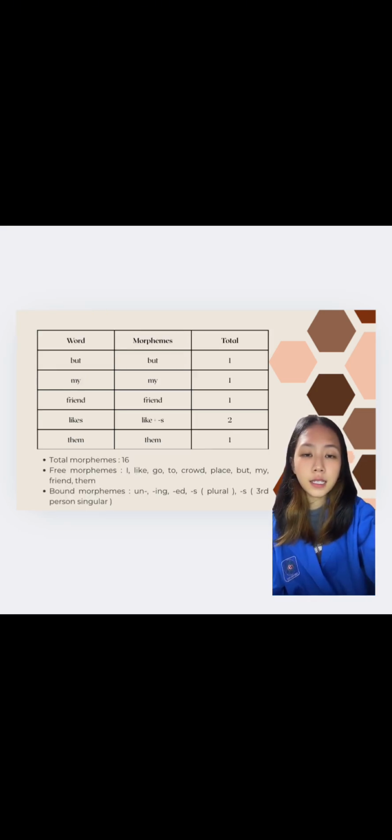This is the next slide and next table. For example, identify all morphemes: but my friend likes them, and then total morphemes is 16, and free morphemes like I, like, go, to, crowd, place, but, my, friend, them. And for bound morphemes, it's un, ing, ed, s, or plural, and s for third person singular.